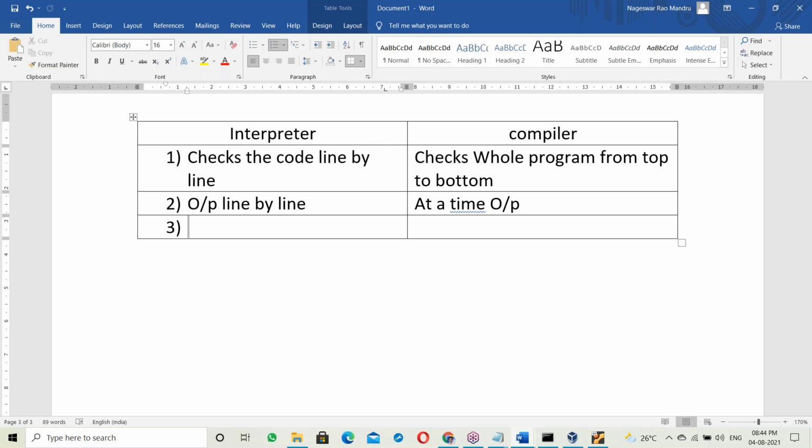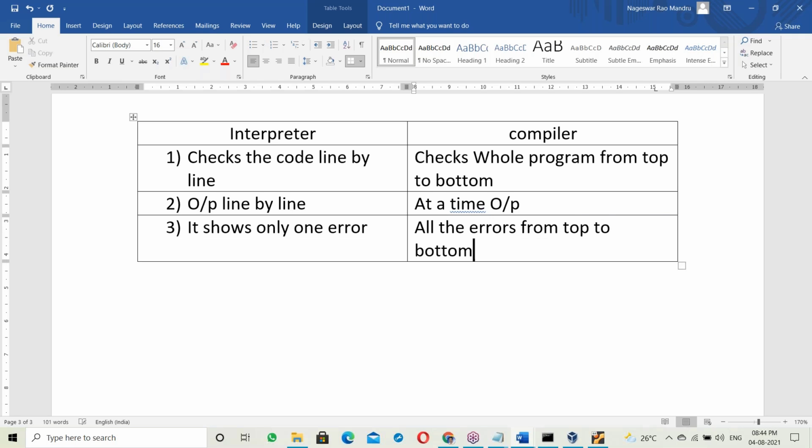Next difference: the interpreter shows only one error. Any error comes, the interpreter stops, which means it shows only one error. The compiler shows all the errors from top to bottom.